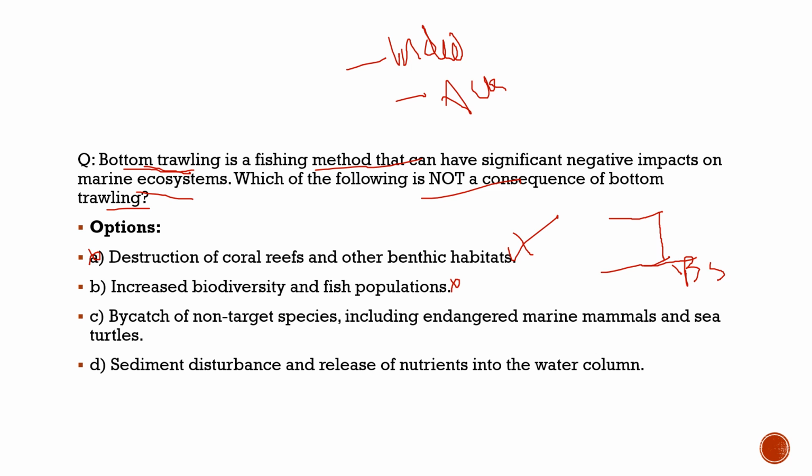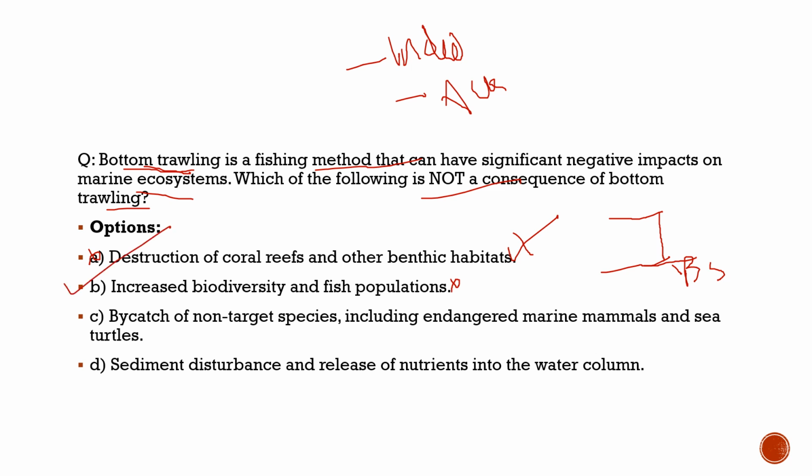So what happens because of that? There are not only fishes, there are other species too. For example, different types of species are there, and because of this trawling, everything which comes into the vicinity of their instrument, of this net, gets caught in it, and it definitely harms the biodiversity and also the fish population in that particular region. So with respect to this question, the correct statement is option B.